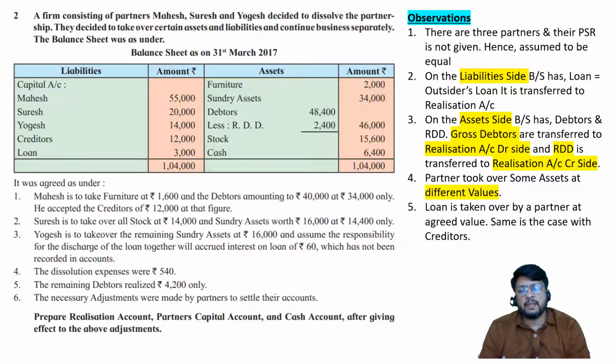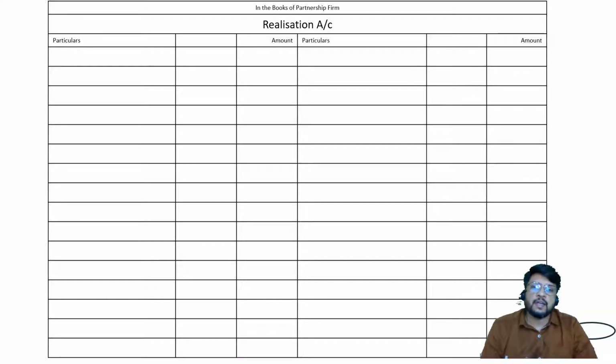These are the 5 different observations which are required to be considered by us. Based on that we are going to prepare the ledger accounts: realization account, partners capital account and cash account. Realization account, 16 to 18 lines. Heading will be in the books of partnership firm. I have kept the font smaller because it becomes easy for me to prepare the realization account in one single slide. Particulars and amount are the columns, but we are going to prepare one additional inner column of amount. It helps us to make all the adjustments in a more systematic manner and the entire answer looks presentable. The inner column is for specific calculation, the outer column is for final amounts.